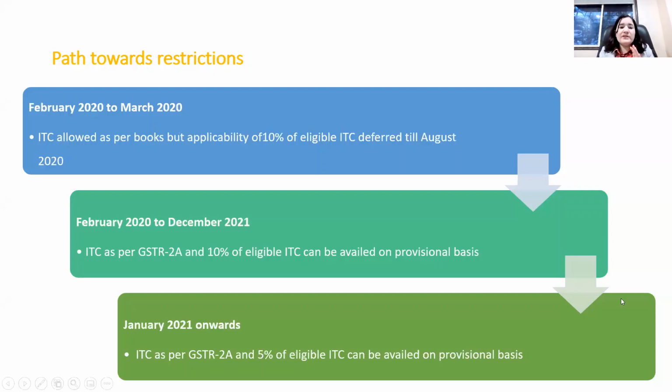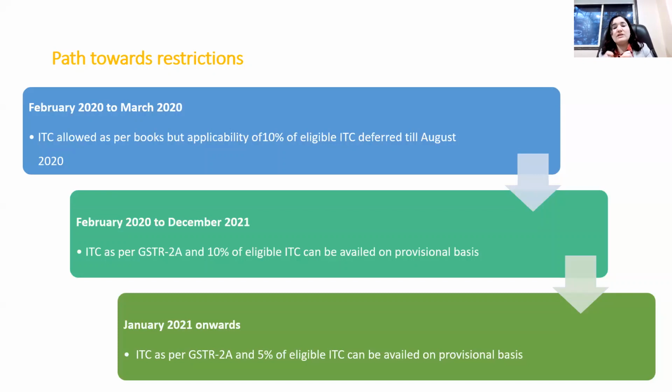Now, if you see February 2020 to March 2020, in this period the government deferred the eligibility of 10%. They had not given any relief, they only deferred the compliance. So in the months of February and March 2020, the taxpayer can avail as per the books, but the applicability of the 10% of eligible ITC has been deferred till August 2020.